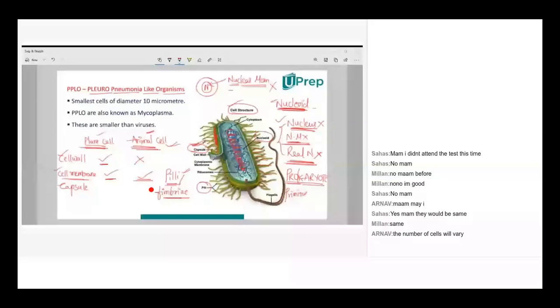So when a statement is given in this sense, just listen carefully. Prokaryotes are the organisms, I'm giving the choices: the organisms without nucleus, the organisms without nuclear membrane, the organisms without real nucleus, and the last option is all the above. Which one will you choose? All of the above. Yes, Bhumika, absolutely. All the above.